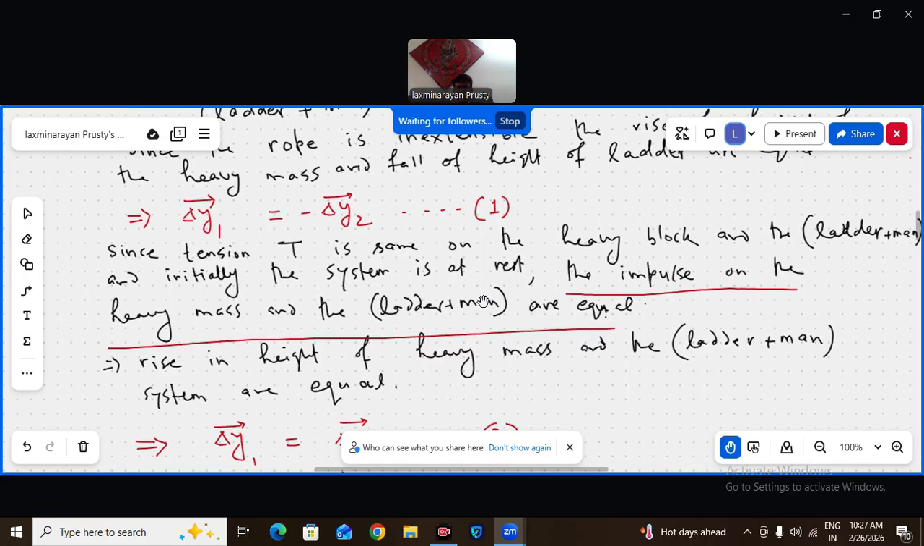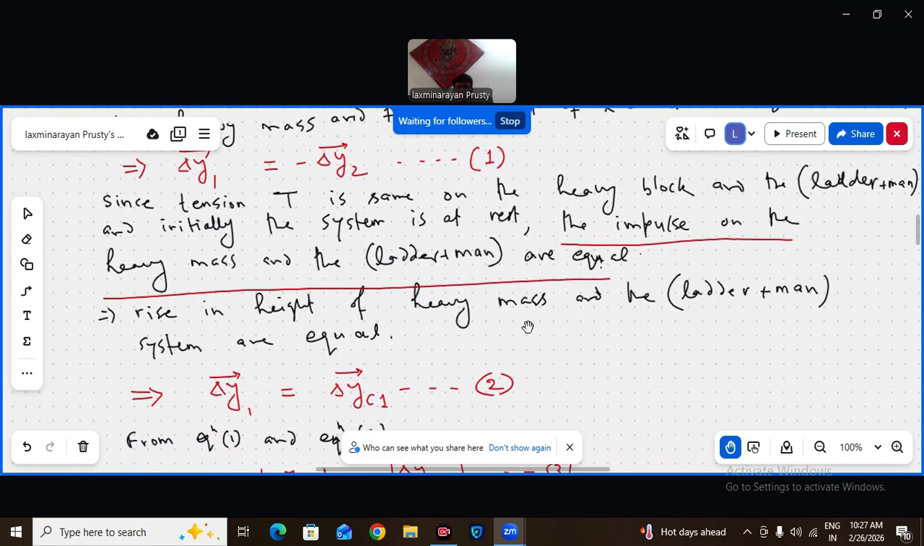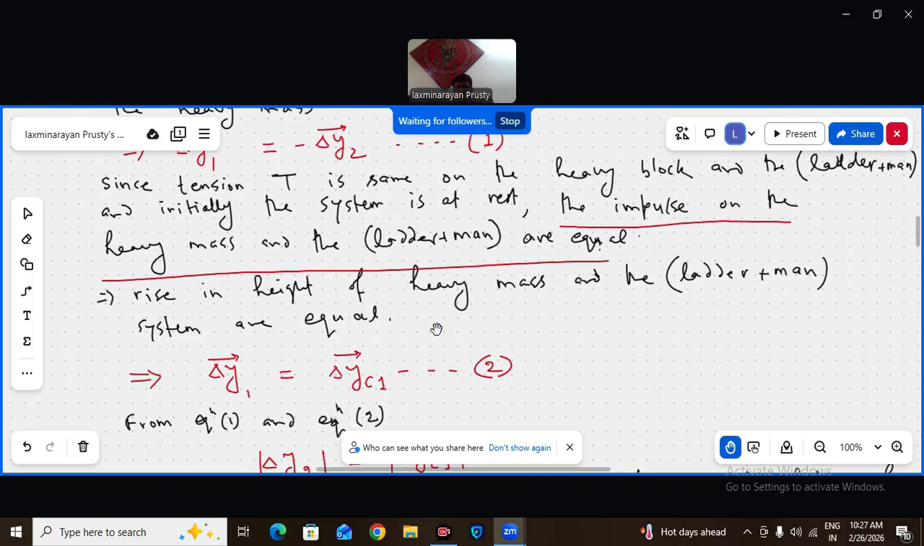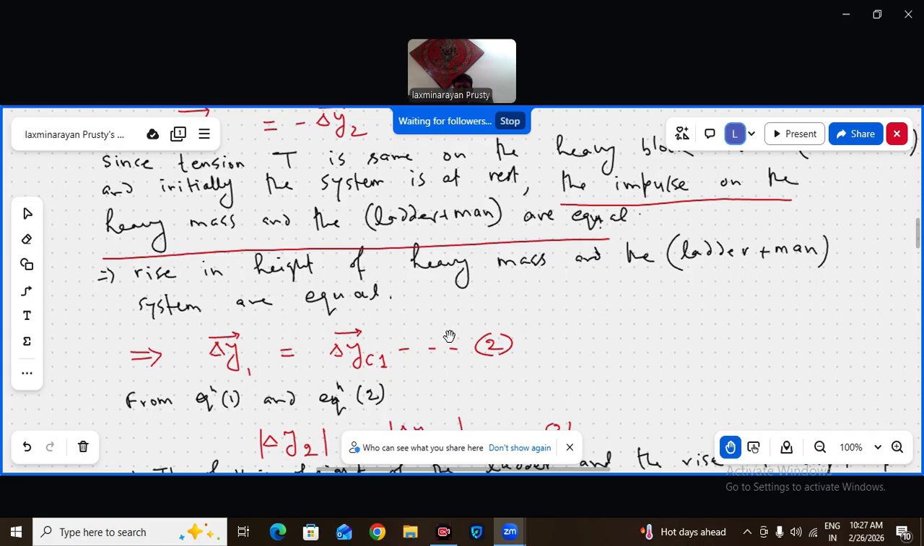That's what I just explained. The impulse on the heavy mass and the ladder plus man are equal. The rise in height of the heavy mass and the ladder plus man system are equal. That means delta y1 is the rise of height of the heavy mass and the ladder plus man